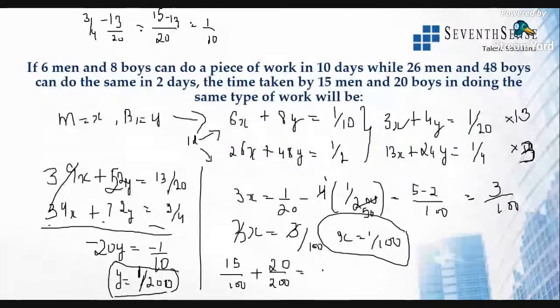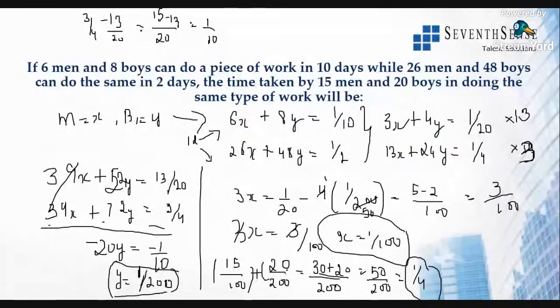Take the LCM, which is 200, and 100 goes 2 times. So this is 30 plus 20, so this will be 50 by 200. That is 1 by 4. So together, 15 men and 20 boys complete 1/4 of the work in one day.